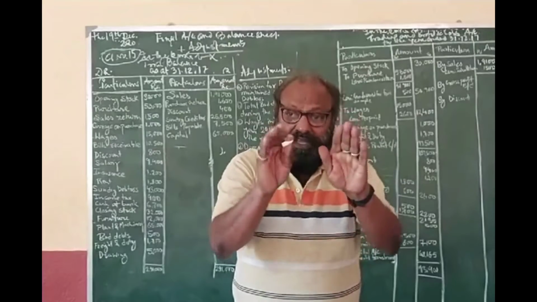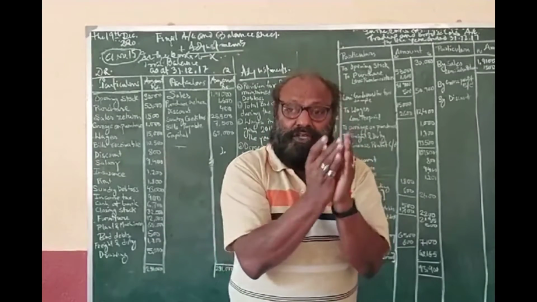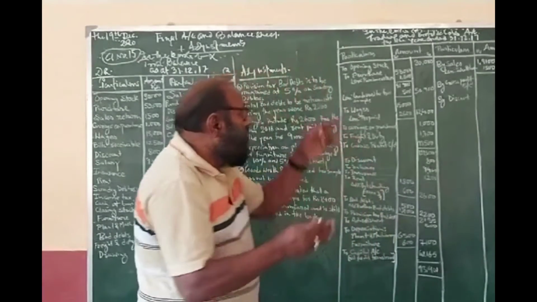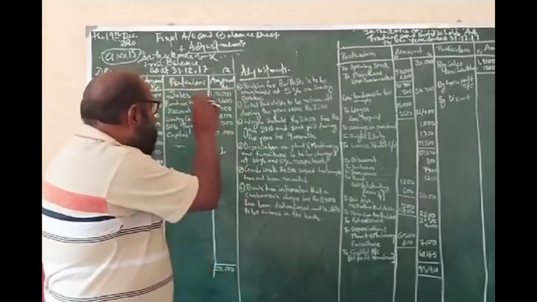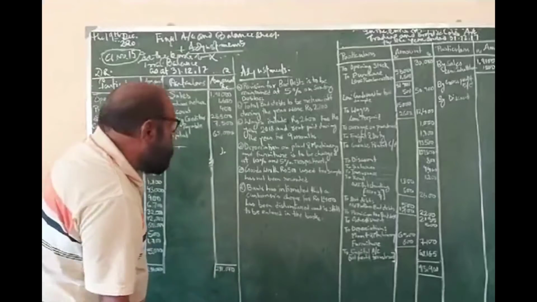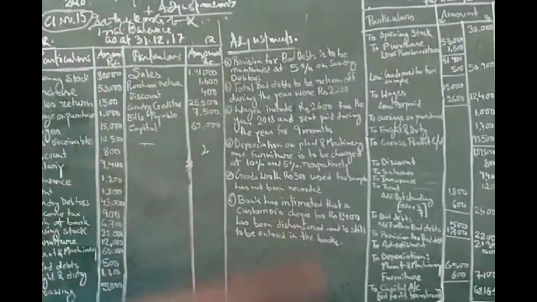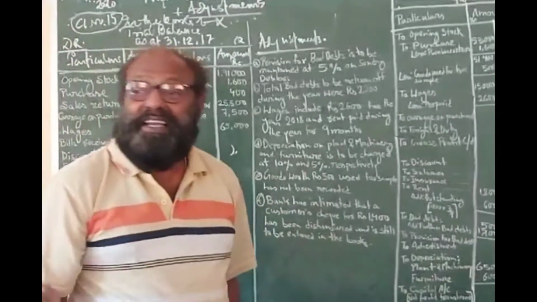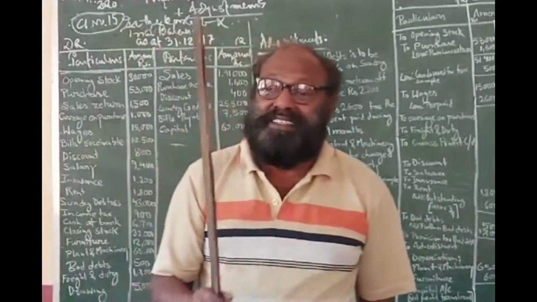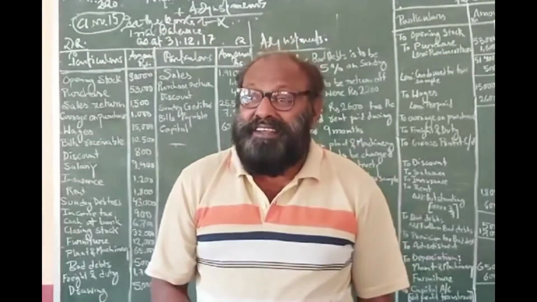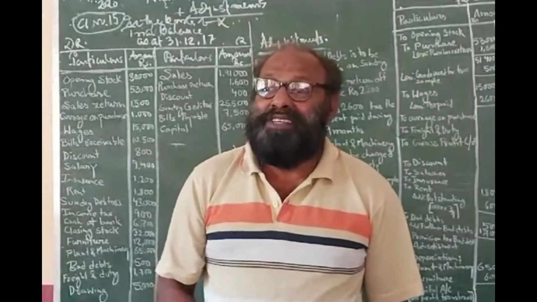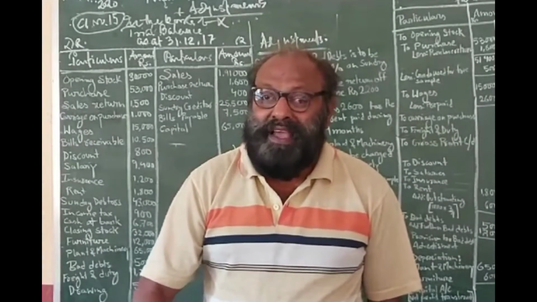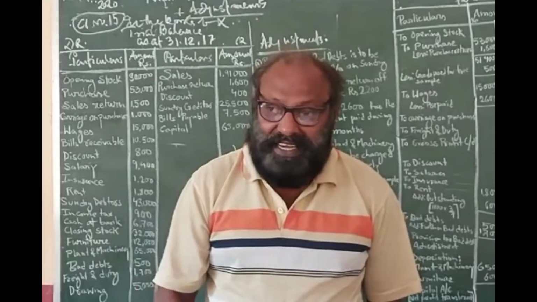So for the time being, we should rest on this. Now you see the trial balance. What is trial balance? Trial means testing, balance means ledger balances. Trial balance is the statement that gives us the assurance that the arithmetical accuracy of the accounts kept has been maintained when it is agreed.